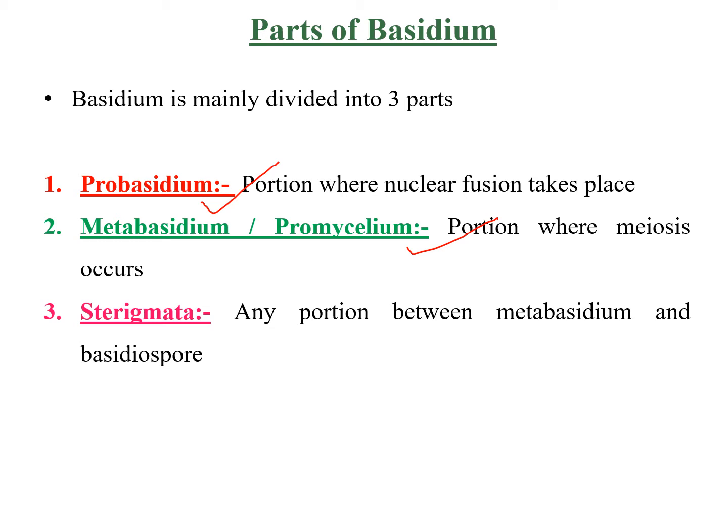So how did we divide the basidium? Basidium is divided into 3 parts: probasidium, where karyogamy takes place; metabasidium, which is also known as promycelium, the portion where meiosis occurs; and sterigmata, any portion between the metabasidium and basidiospore. So you remember all these parts.